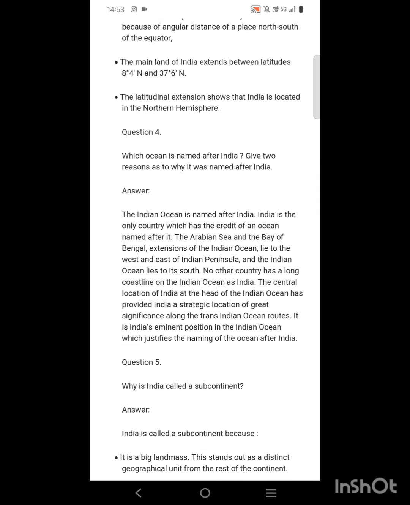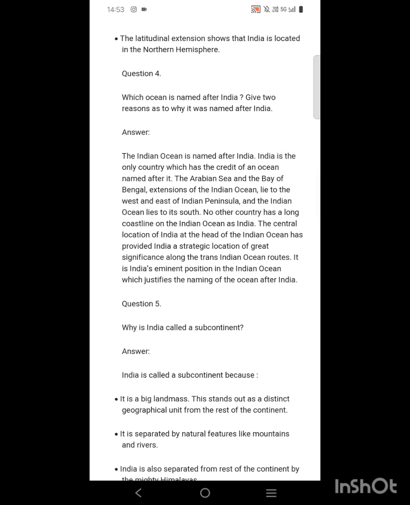Number 4. Which ocean is named after India? Give 2 reasons as to why it was named after India. Answer. The Indian Ocean is named after India. India is the only country which has the credit of an ocean named after it. The Arabian Sea and the Bay of Bengal, extensions of the Indian Ocean, lie to the west and east of the Indian Peninsula, and the Indian Ocean lies to its south. No other country has such a long coastline on the Indian Ocean as India.